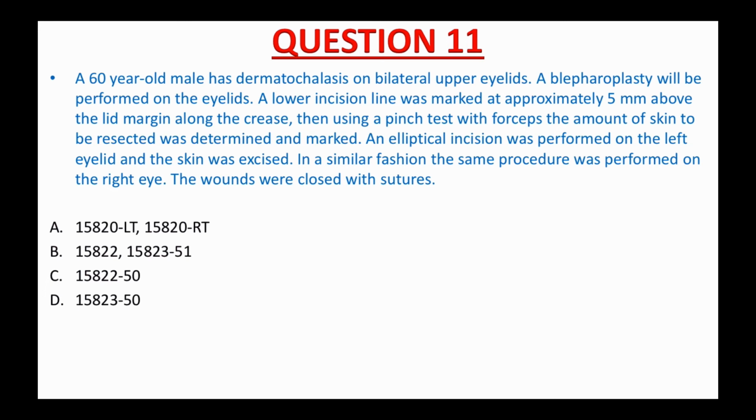B and C have the same code, 15822, so they are in the same group. A and D have different codes, 15820 and 15823, so they are in separate groups. Now you know there are three codes that you need to look up in your CPT book: 15820, 15822, and 15823. Please pause the video and do it now.